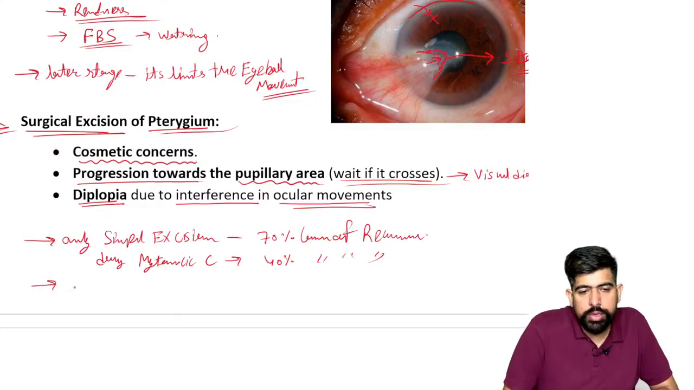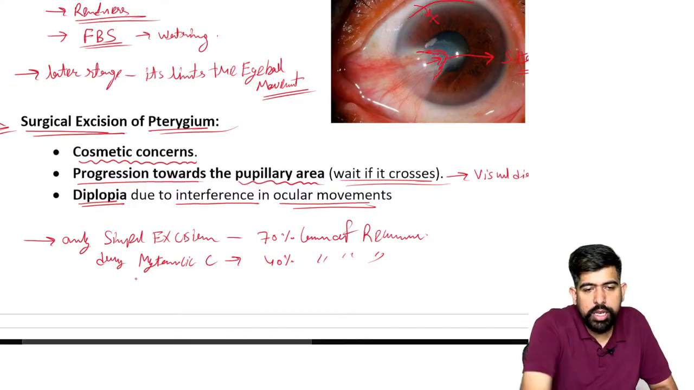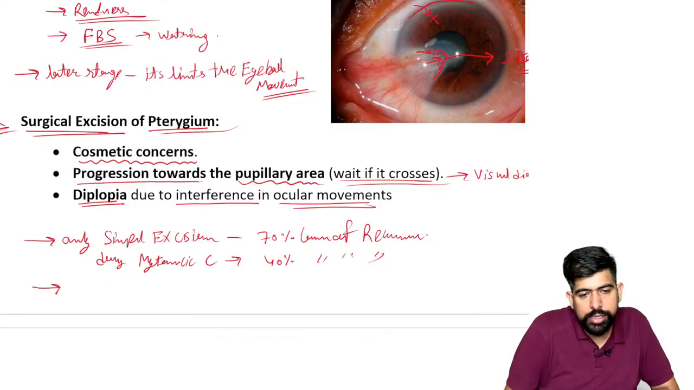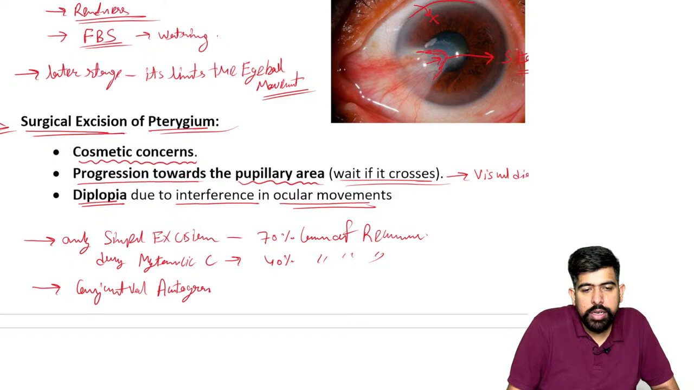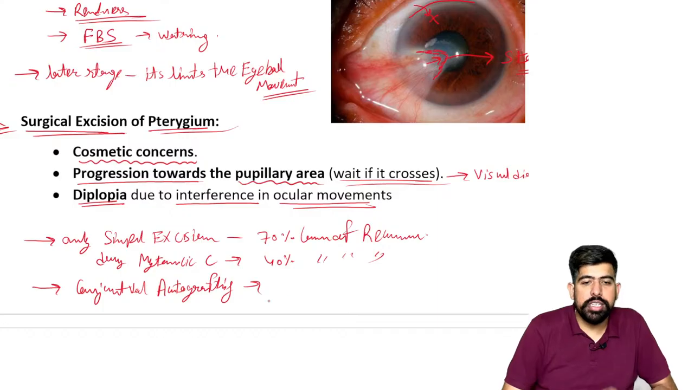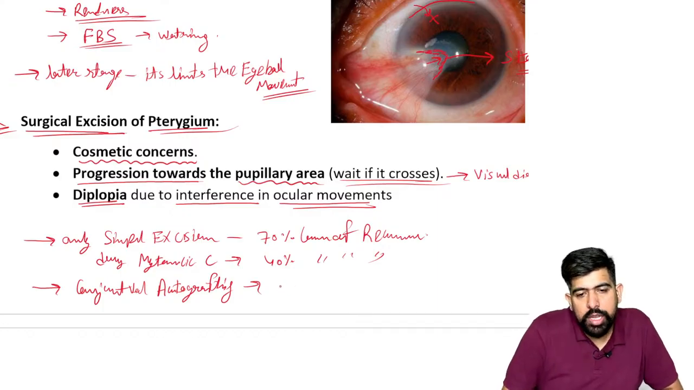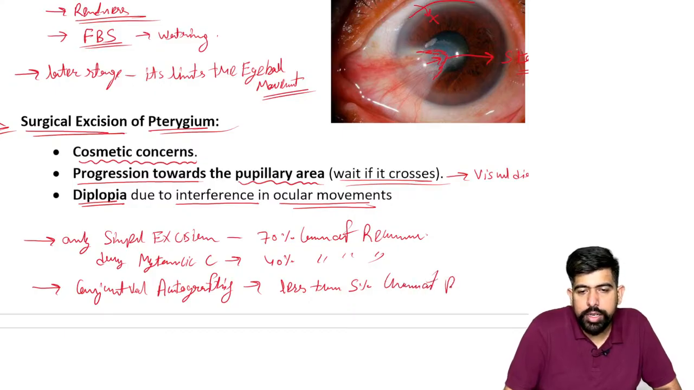And if after the excision we do conjunctival autografting, then there is very little chance of recurrence, less than 5%.